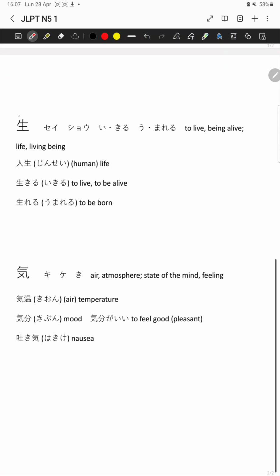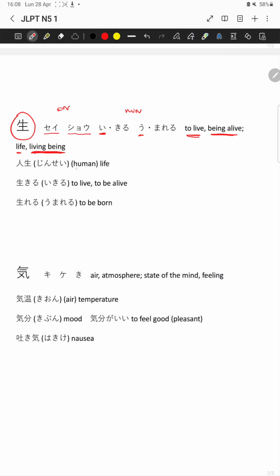The third kanji is this one. This one actually has a lot of readings, more than 100, but the most important ones are the ones shown. As on readings, the most important ones are se and shou, while the kun readings are the ones before the dot, so i, usually in the word ikiru, you're going to see in a little, and also u as in umareru. The main meaning is to live, being alive, and in general, life and living being.